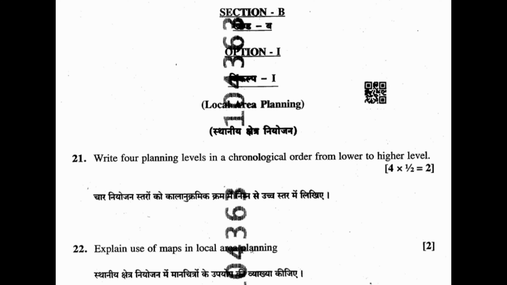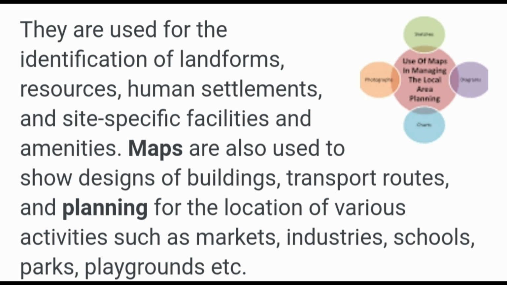Question 22. Explain use of maps in local area planning. Answer. They are used for the identification of landforms, resources, human settlements, and site-specific facilities and amenities. Maps are also used to show design of buildings, transport routes, and planning for the location of various activities such as markets, industries, schools, parks, playgrounds, etc.